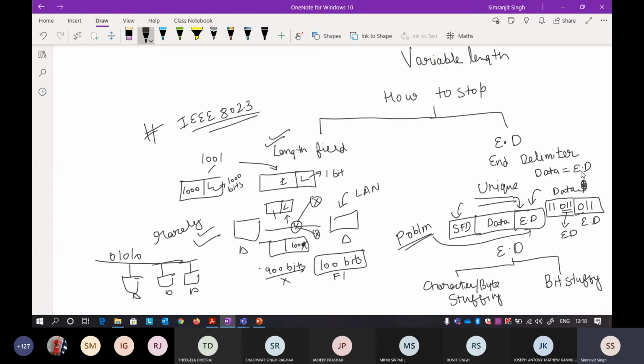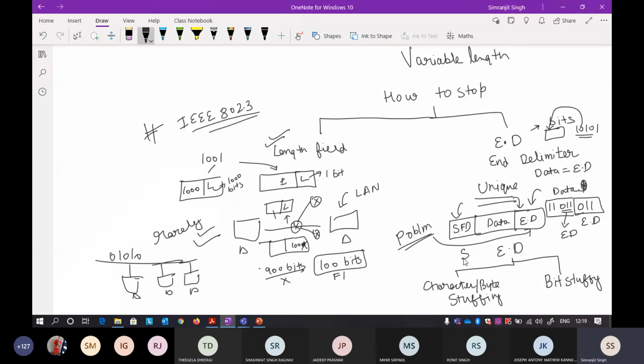Because we always transfer data in the form of bits, there is always a possibility that whatever unique pattern you design can also be a part of the data. This can happen, and it happens more than usual. This is the problem when data becomes equal to the end of the frame delimiter.